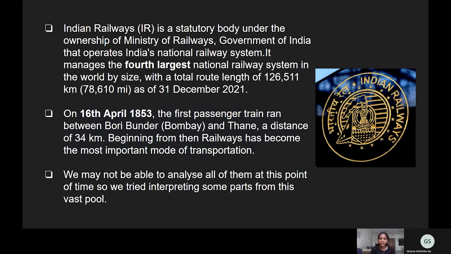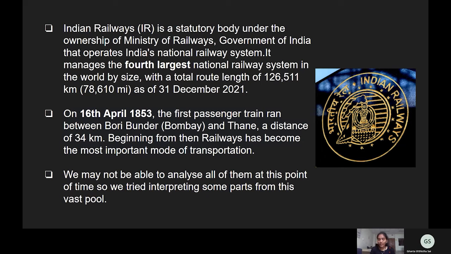Many of us already know that the first passenger train ran between Porbandar and Thane for a distance of 34 kilometers on 16th April 1853. Beginning from then, railways has become a very important mode of transportation in India.